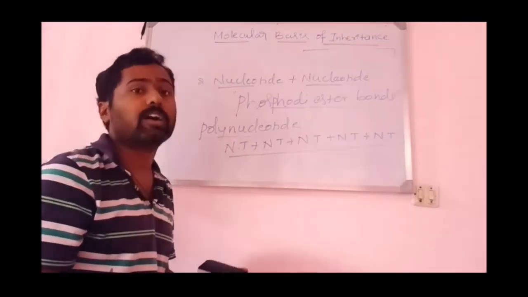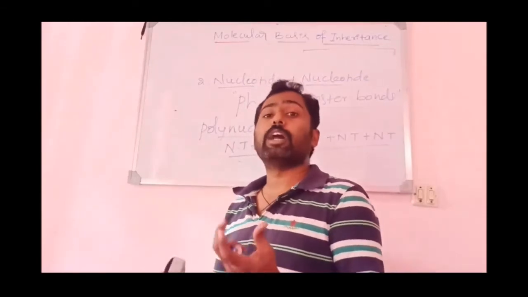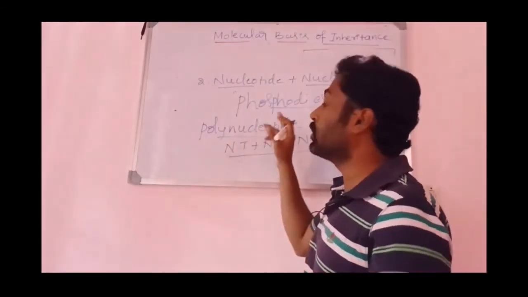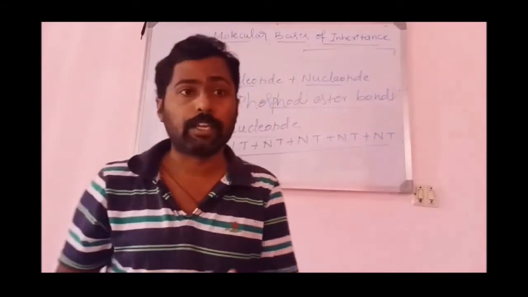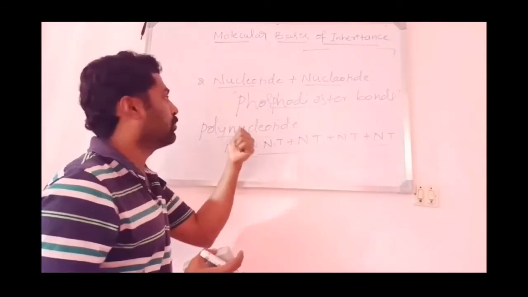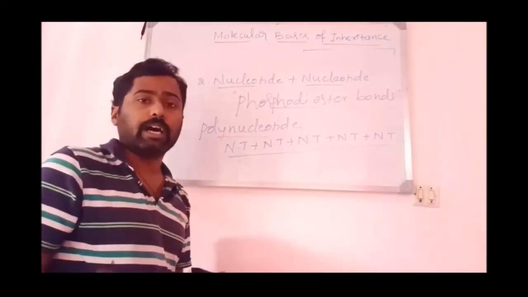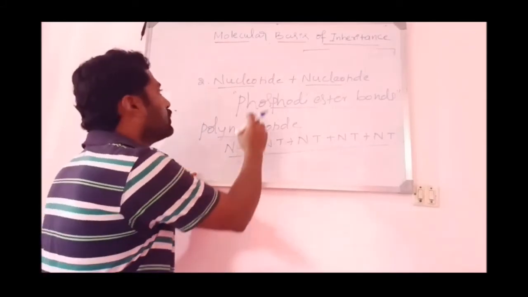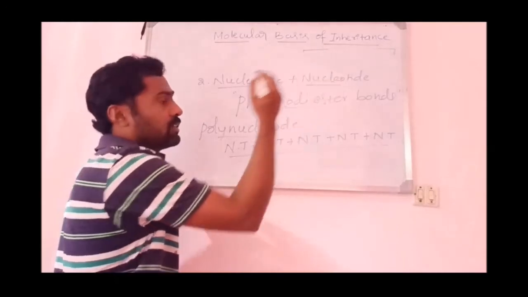That is nothing but the DNA or the RNA. A DNA is a long chain of nucleotides. It is a polymer of nucleotides. It is a polynucleotide chain. Poly means many. When many nucleotides get joined to each other, that is what is called a polynucleotide chain. It may be DNA or it may be RNA. Okay, so see here, the bond between the two nucleotides is phosphodiester bond.